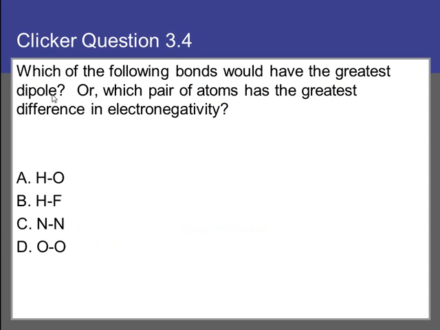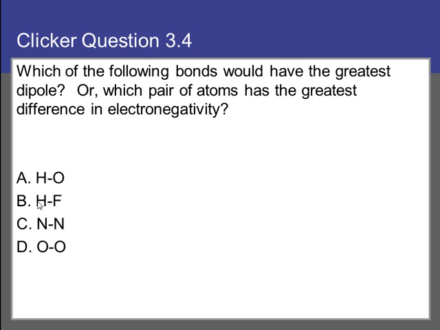So here's a clicker question that asks which of the following bonds would have the greatest dipole? Or another way to ask the question is which pair of atoms in these four choices has the greatest difference in electronegativity? So we have HO, HF, NN, and OO. And I think right away we can rule out C and D. There's no difference in electronegativity between nitrogen and nitrogen, and there's no difference in electronegativity between O and O.